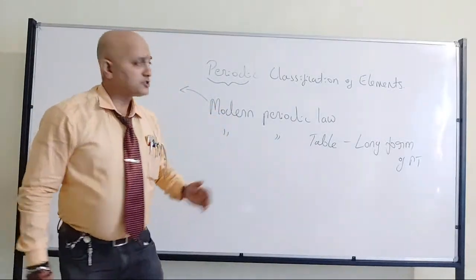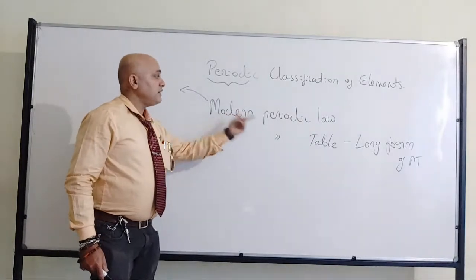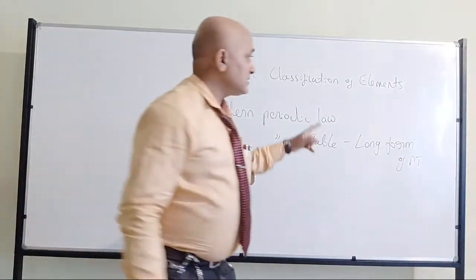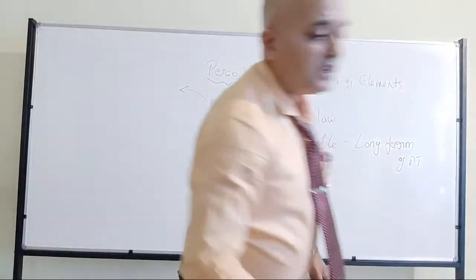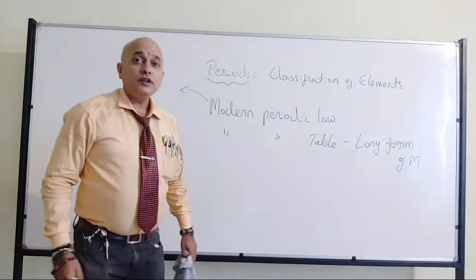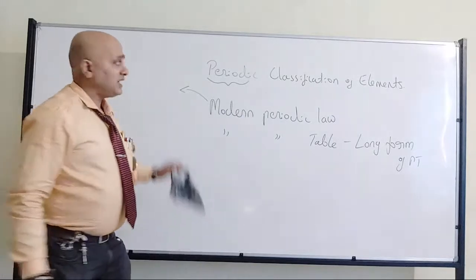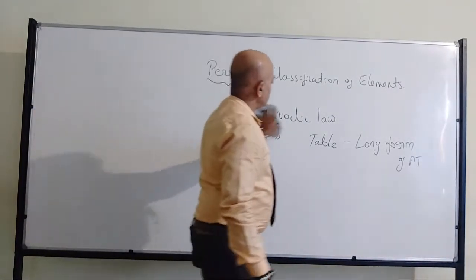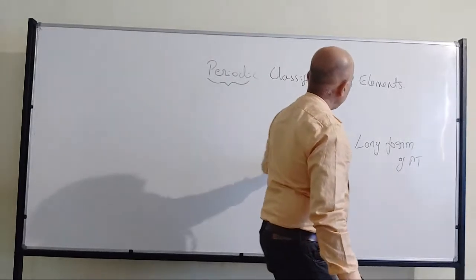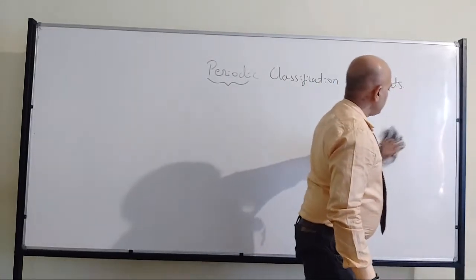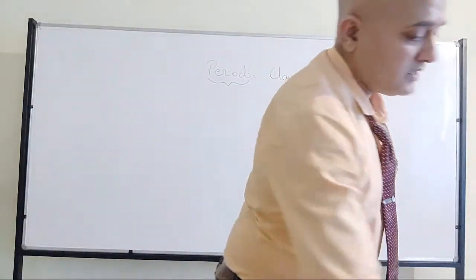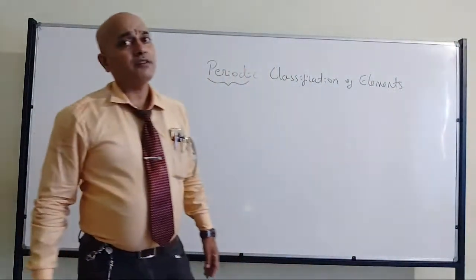All of you have understood? So that's where we have the modern periodic table, which is also called the long form of periodic table. Now, who is the father of the periodic table? Mendeleev. It is still Mendeleev who is considered the father of the periodic table, because he is the one who first arranged the elements, though it was based on atomic weight.